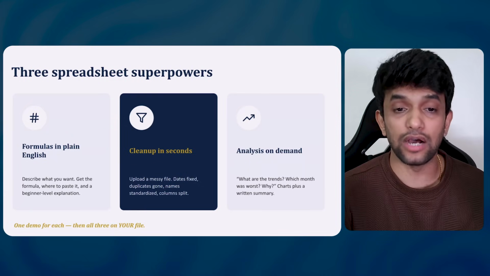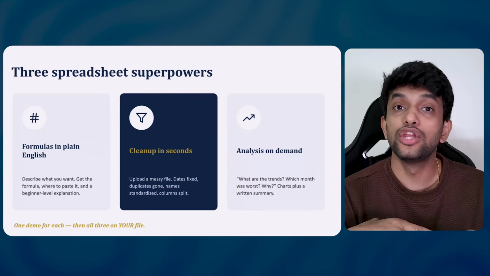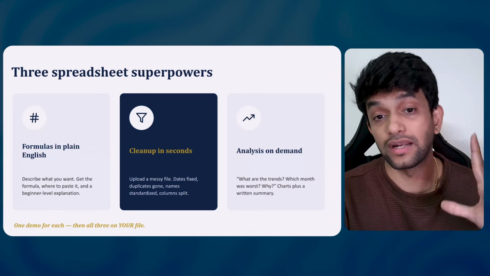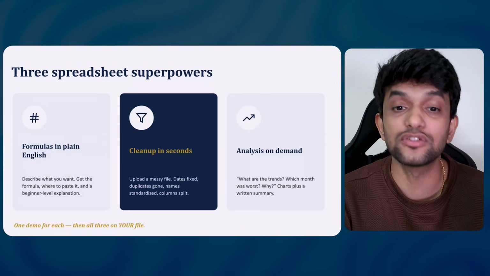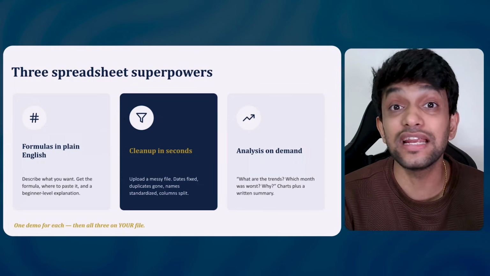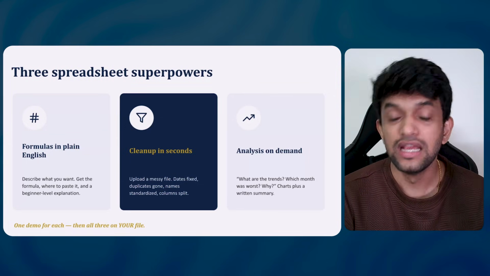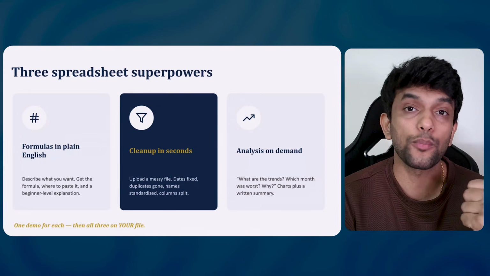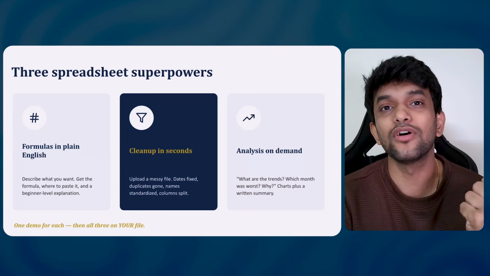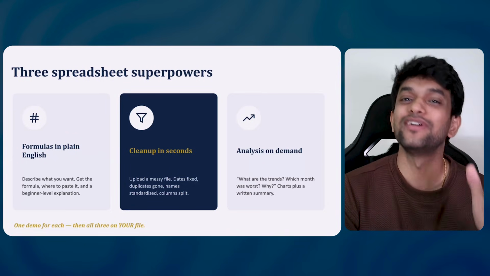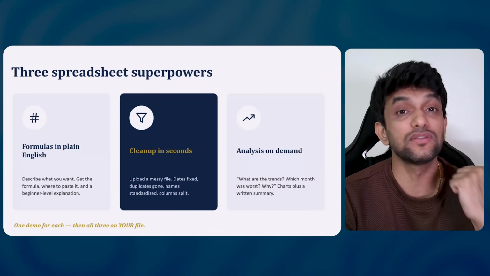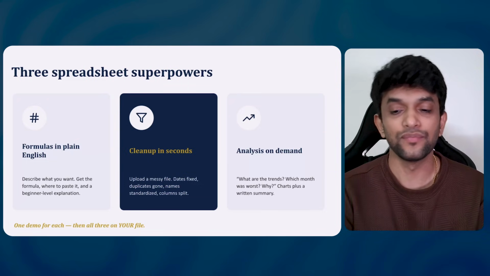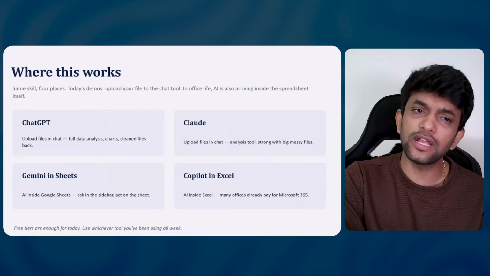Next is cleaning up data in seconds. Generally, you have messy data. There are duplicates or it is not organized properly, and AI can fix all of that. Duplicates are gone, names are standardized, columns are split, and it can sort the data for you as well. And the third superpower is that it can analyze your data. That is the best part. If you're an entrepreneur, this is a boon for you. What are the trends, which month was worse, what is working, what is not working, it can tell you everything. It's crazy. We have a demo for each one of these.